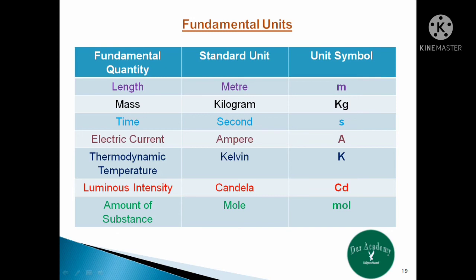So we have 3 columns here. Column 1 represents the fundamental quantity, column 2 represents the standard unit for the fundamental quantity, while column 3 represents the unit symbol for the quantity. For length, the standard unit is meter and the unit symbol is m. For mass, the standard unit is kilogram and the unit symbol is kg. For time, the standard unit is second and the unit symbol is s.